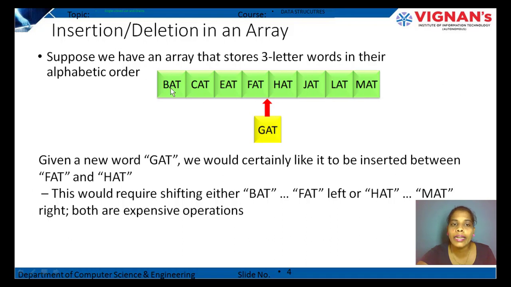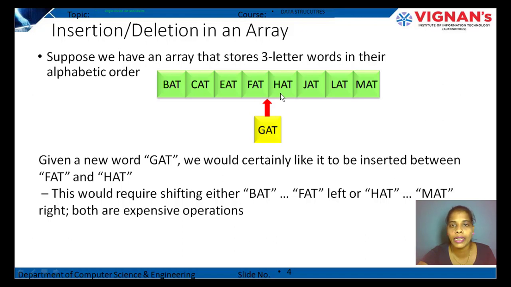These 3-letter words are stored in contiguous memory locations. Now we have another element, that is gat. I want gat to be inserted in between fat and hat.